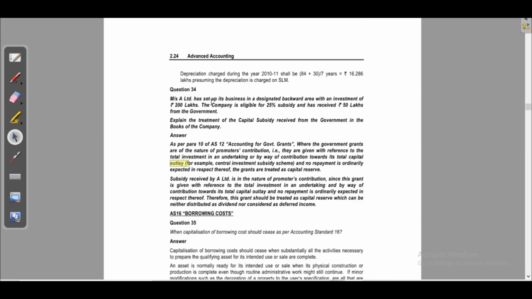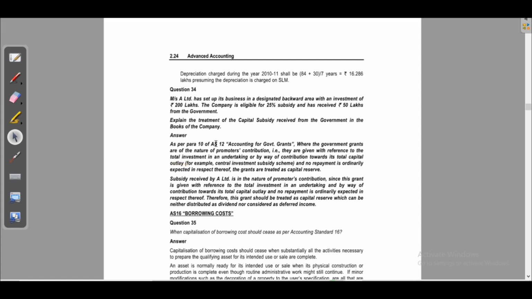Messrs A Limited has set up its business in a designated backward area with an investment of 200 lakhs. The company is eligible for 25% subsidy and has received rupees 50 lakhs from the government. Explain the treatment of the capital subsidy received from the government in the books of the company.